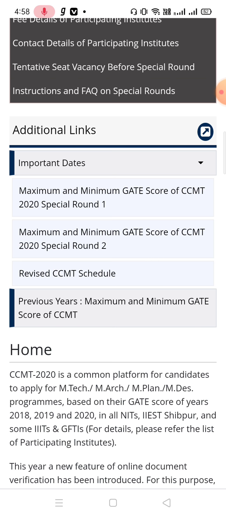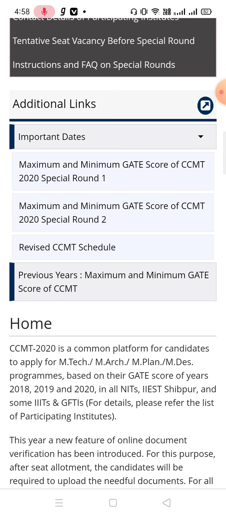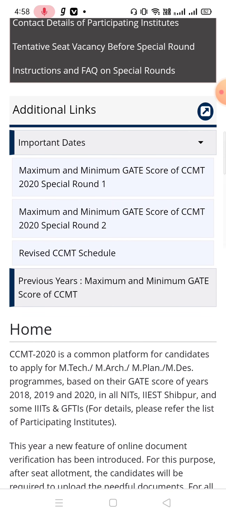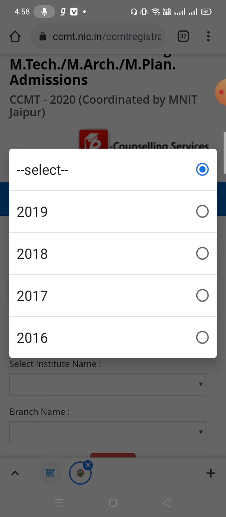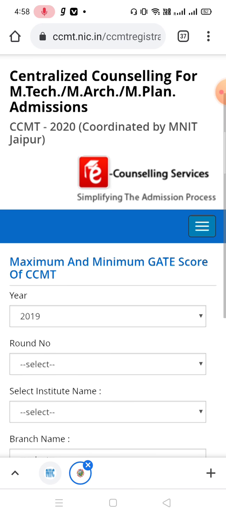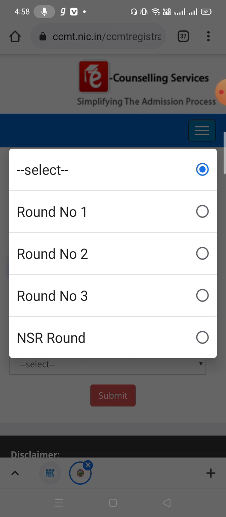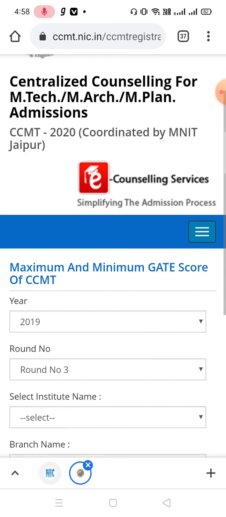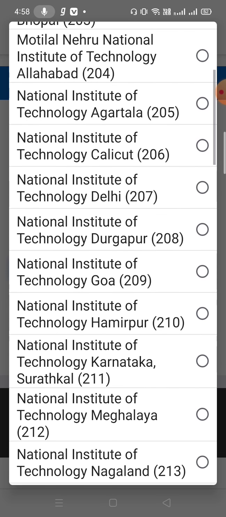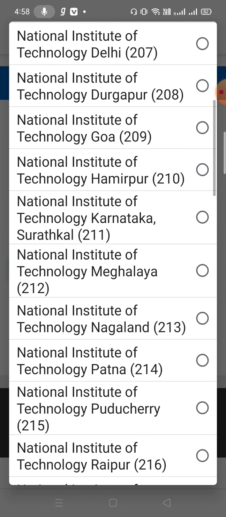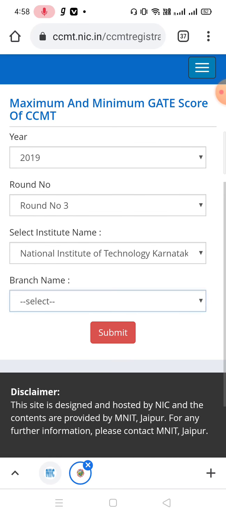Now see about the cutoff. If you want to see the cutoff of last year 2020, special round 1 and 2 cutoffs are available, and if you want to see the previous year cutoffs from 2017, 18, 19, you can select the year from here. 2019, select the round, suppose round 3 I want to see. Select institute name, any institute you can select here, suppose NIT Surathkal.